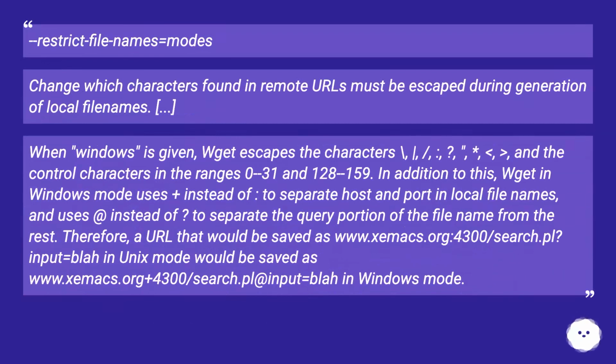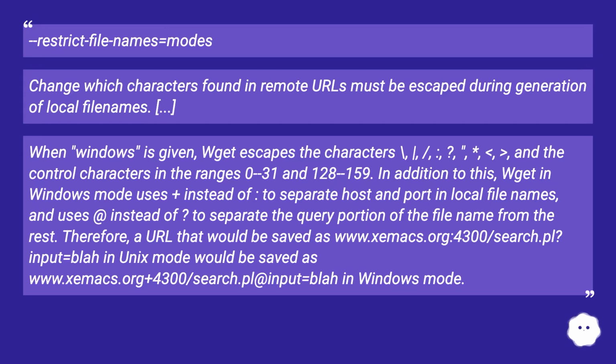Restrict file names=mode changes which characters found in remote URLs must be escaped during generation of local file names. When Windows is given, Wget escapes the characters \, |, /, :, ?, ", *, <, >, and the control characters in the ranges 0 to 31 and 128 to 159. In addition to this, Wget in Windows mode uses + instead of : to separate host and port in local file names, and uses @ instead of ? to separate the query portion of the file name from the rest.